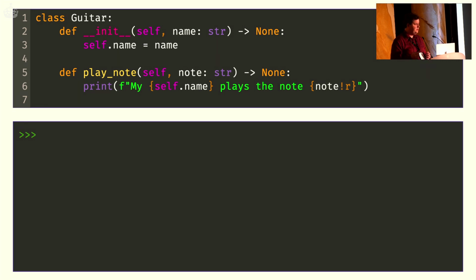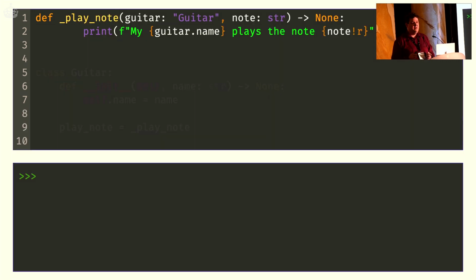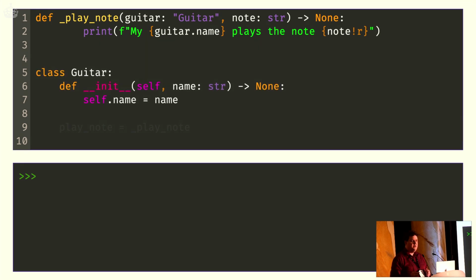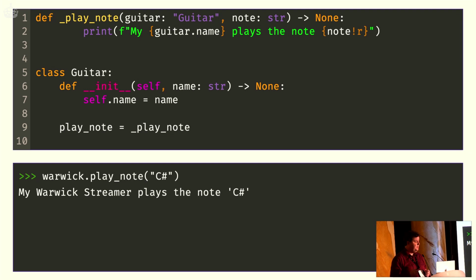We can simply rearrange the code a little bit. I can first define a function, just a plain old function that takes two arguments, one guitar and one note, prints the same message. I can then create the same class that I did earlier. I can then assign a class attribute playNote to that function, like I do here, and then if I use this method, it will still work. So apparently Python has still inserted the instance as the first positional argument into the function. So it's also not about a function being defined within the body of a class.